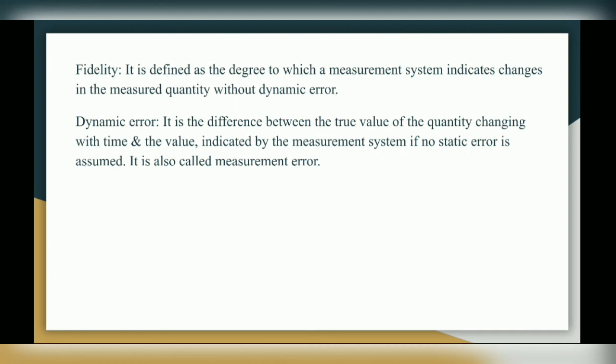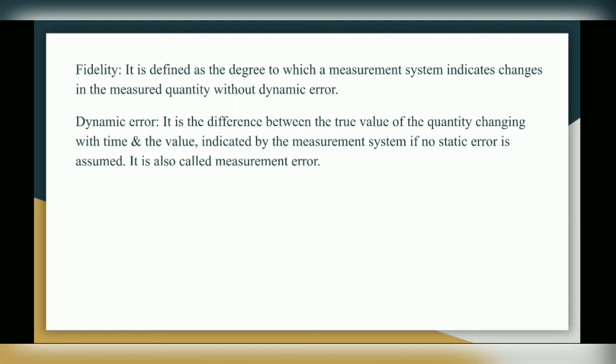First one is fidelity. It is defined as the degree to which a measurement system indicates changes in the measured quantity without dynamic error. So basically fidelity is the change in measured quantity without dynamic error.